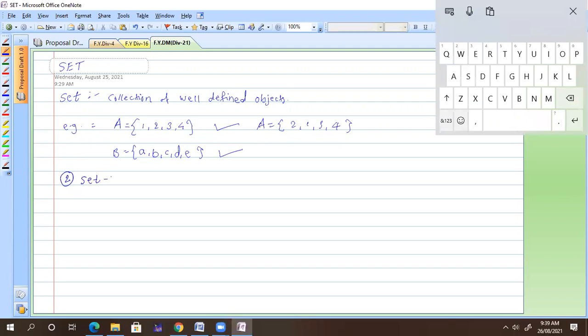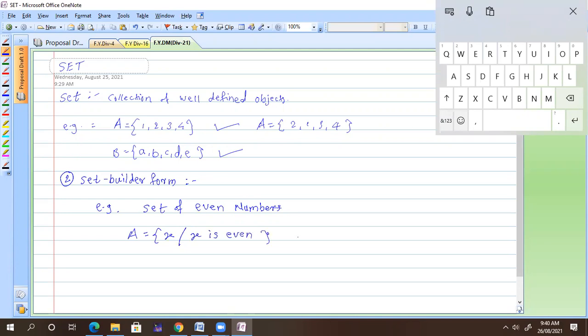Absolutely correct. How can one define the set builder form? Sir, by describing what sort of elements are in the set. Okay. Here, take the set of even numbers. How can you define the set of even numbers? Capital A contains all x such that x is even.